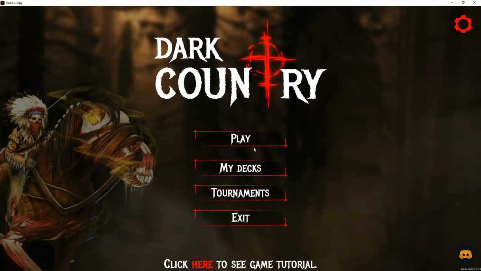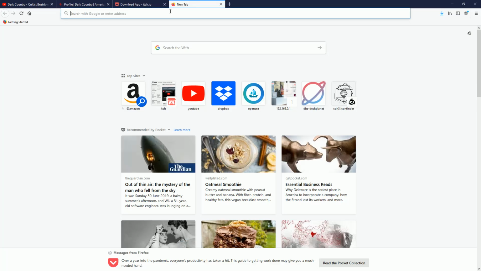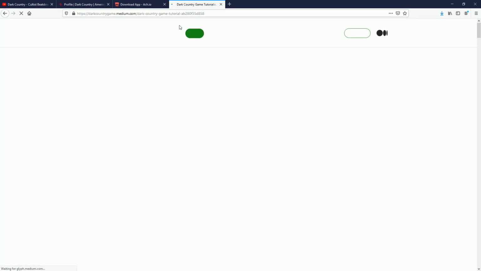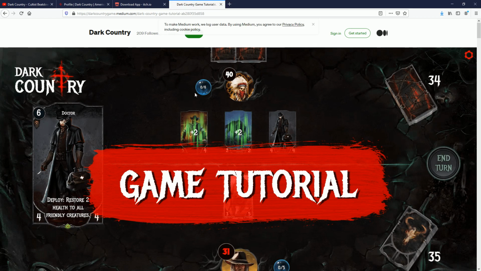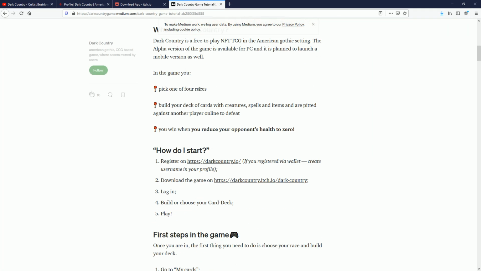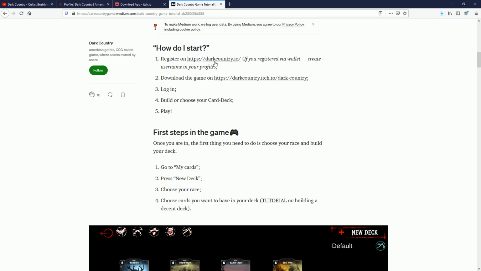And that's it. So the only thing you have to now do is learn to play. On the site and on the Medium, there are instructions here. We can click here to see the game tutorial. Let me just fire that up here. And in here, you can see how to play. So we've done all these steps. If you didn't follow anything in the video, you can just walk through the instructions here. Of course, if this is the first time you're seeing that, you've downloaded the app already.